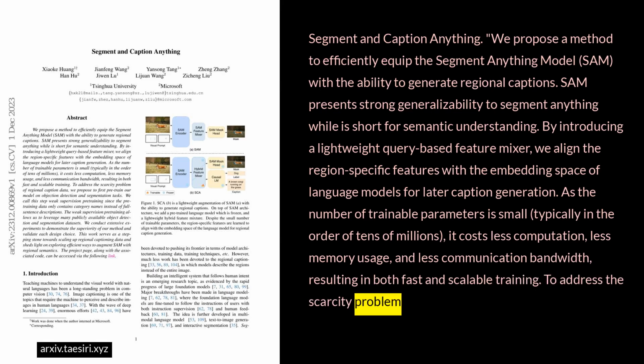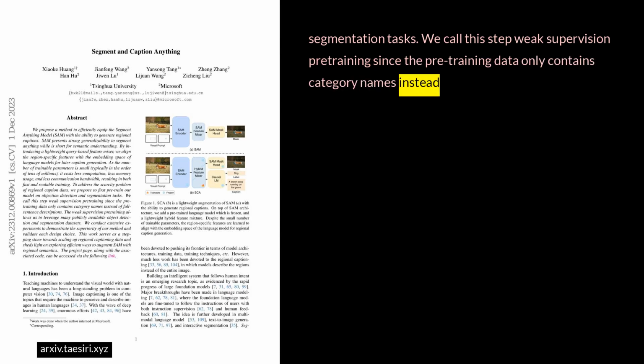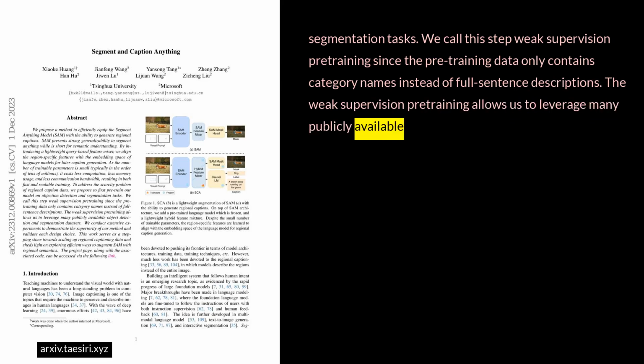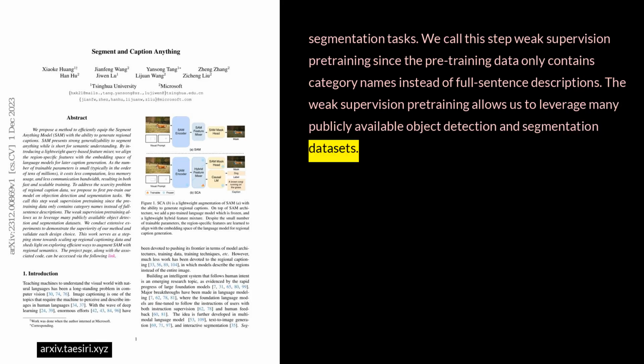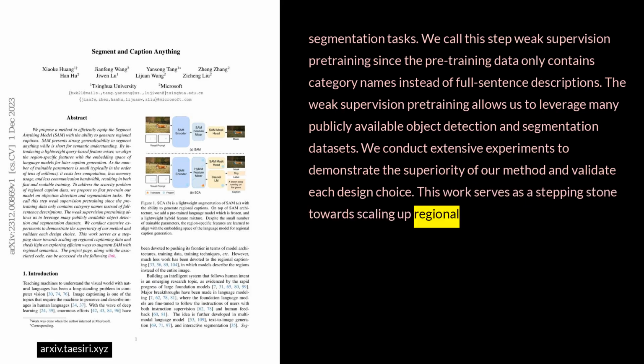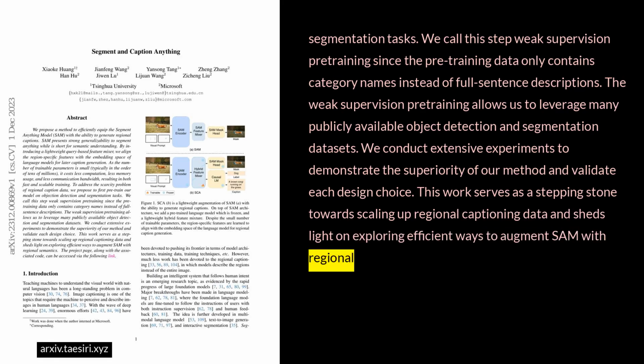To address the scarcity problem of regional caption data, we propose to first pre-train our model on object detection and segmentation tasks. We call this step weak supervision pre-training, since the pre-training data only contains category names instead of full-sentence descriptions. The weak supervision pre-training allows us to leverage many publicly available object detection and segmentation datasets. We conduct extensive experiments to demonstrate the superiority of our method and validate each design choice. This work serves as a stepping stone towards scaling up regional captioning data and sheds light on exploring efficient ways to augment SAM with regional semantics.